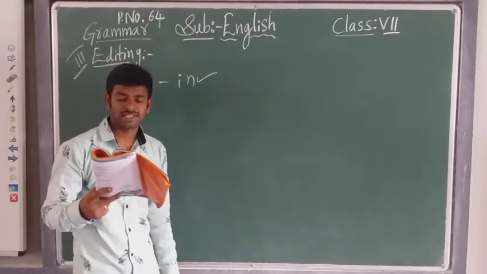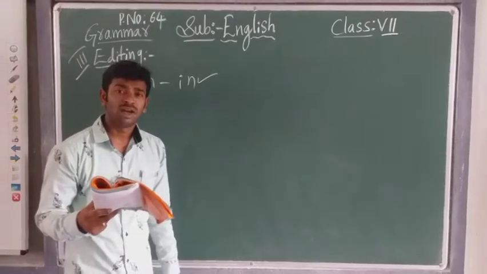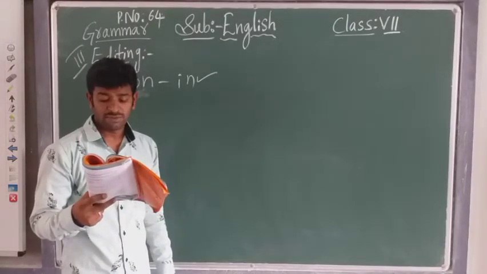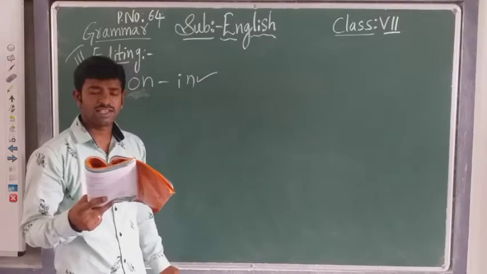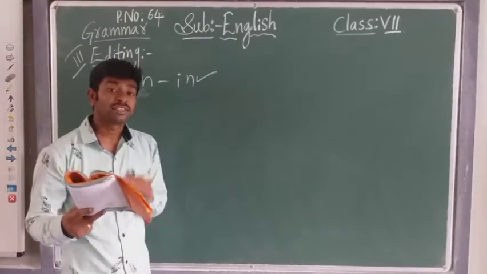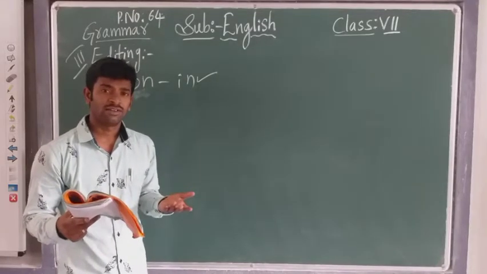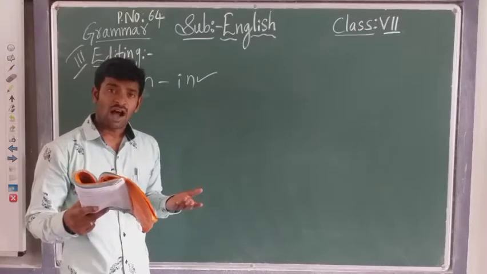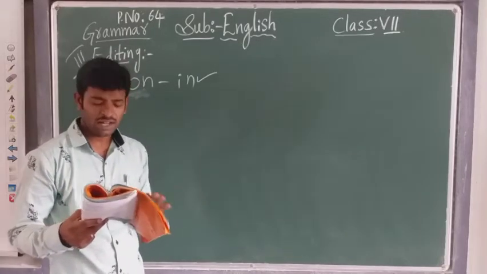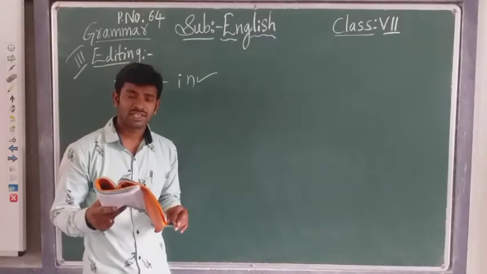Okay. Second sentence. All of us was afraid of him. All of us was afraid of him means the sentence is telling that all the students in the class are afraid of him. So, where is the mistake in this sentence? Can you find where the mistake is in this sentence?